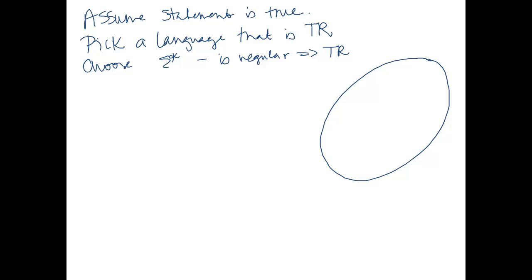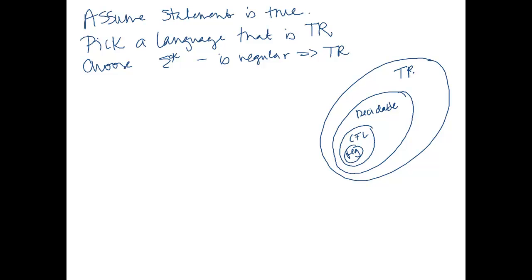So remember, sometimes it's helpful to remember this picture. So we have the regular languages. They're a subset of the context-free languages. These are both subsets of the decidable languages. And all of these are subsets of the Turing recognizable languages. Okay, so I picked a regular language, therefore it must be Turing recognizable.